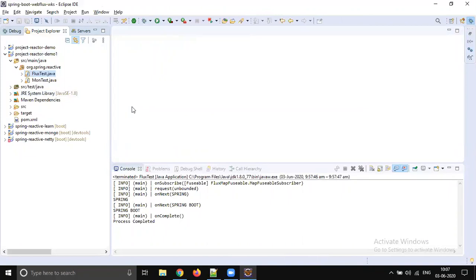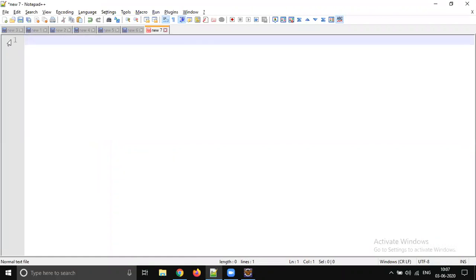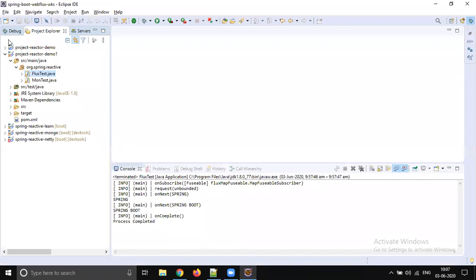Then we will go to the real-time application. First we will start with a simple MongoDB application. Then we will write a real application, a real Spring WebFlux application with reactive programming, which is going to fetch the data from the MongoDB. I will tell you why it's MongoDB and why it is not MySQL or some other database.